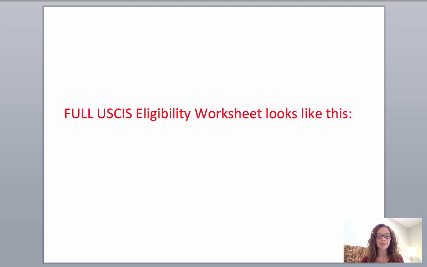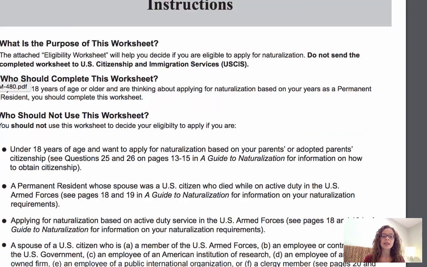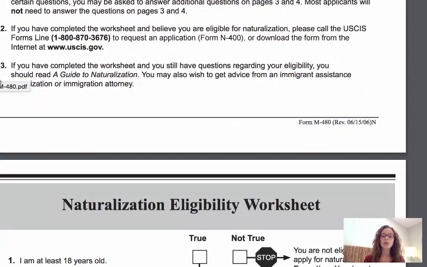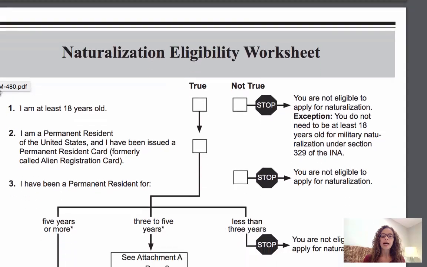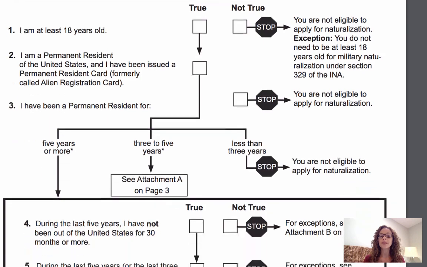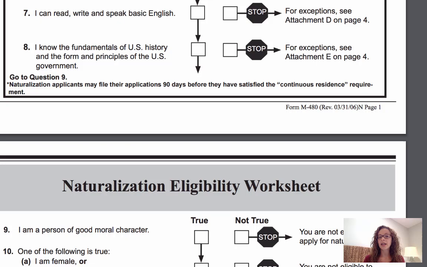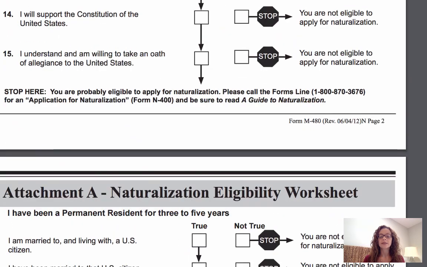All right. So the full USCIS eligibility worksheet looks like this. Okay, naturalization eligibility worksheet instructions. It's a very easy to follow eligibility worksheet. You can see it says I am at least 18 years old, true, not true. I am a permanent resident, true, not true. And basically you go through the flow chart. All right, very easy. Okay.